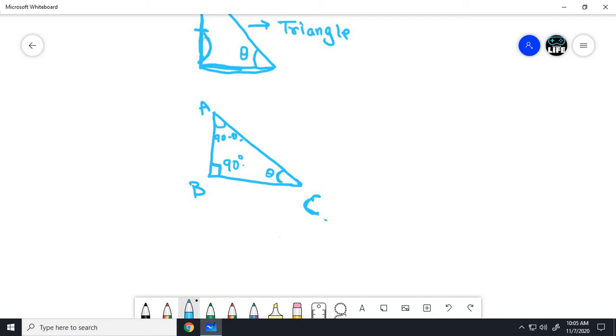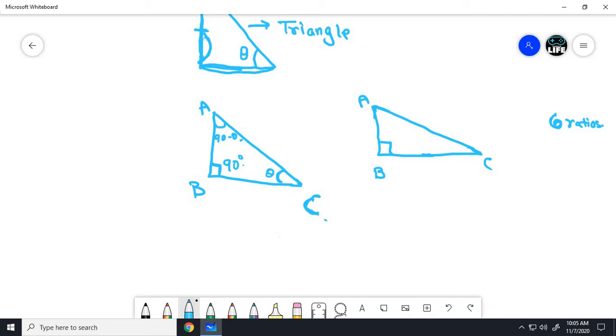So small question for you. If there is a triangle, how many ratios can we find from a triangle? Anyone? How many ratios? We can find totally 6 ratios in a triangle.